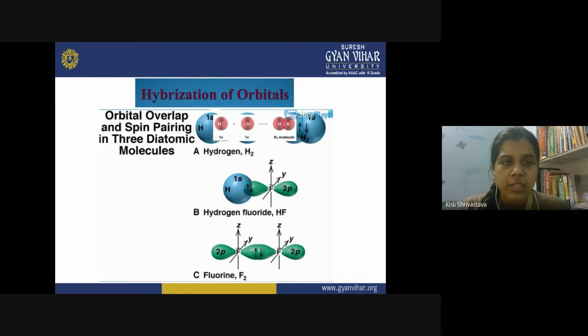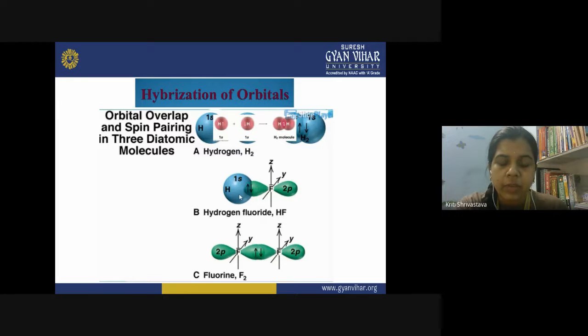So what happens here in the hybridization of the orbitals? You can see in the diagram orbital overlap and spin pairing in three diatomic molecules. Here we have hydrogen, 1s and 1s, and there is pairing of electrons. Then hydrogen fluoride: again this is 1s with 1 electron, and the 2p atomic orbital of fluorine has 1 electron only.